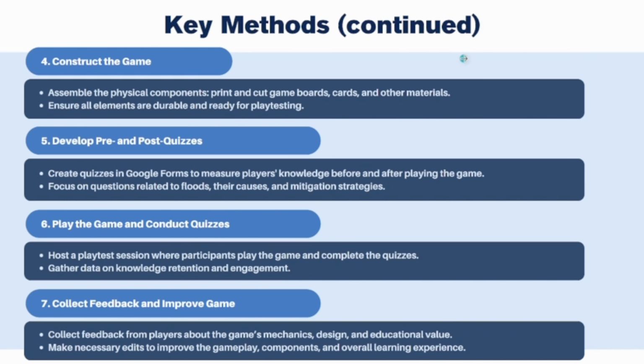Next, we gained some feedback from Ajahn about the gameplay mechanics and also the action cards, and then after we made edits, we constructed the game. We assembled the physical components, printed and cut them out, and made sure they are ready for play testing. Afterwards, we developed the pre and post quizzes on Google Form, and we focused on questions related to flood, their causes, and mitigation strategies.